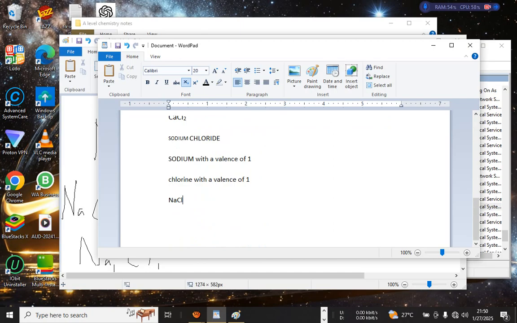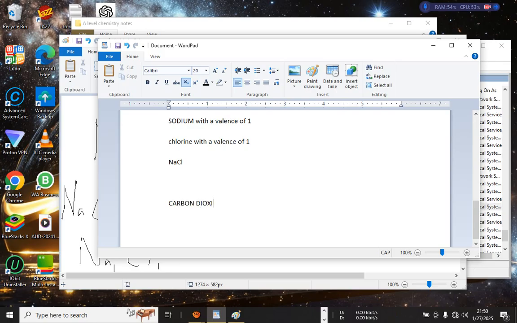Now if we go to carbon dioxide, our last one, carbon dioxide. So carbon has a valence electron as 4.